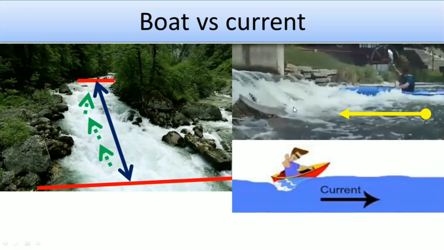And if any question says like this, to cover a certain amount of distance, going and returning, that means he has to go one time along the current and another time against the current, isn't it?